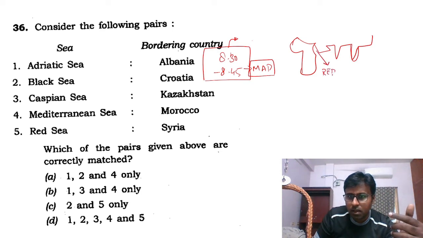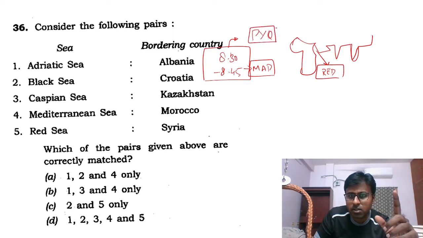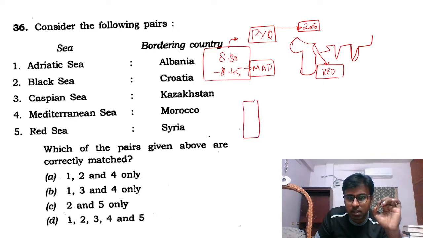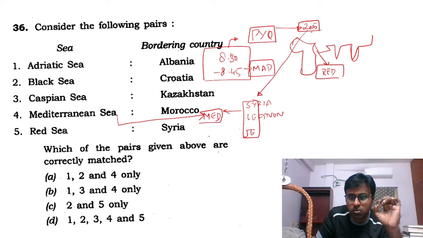Okay, wow. And again, previous year question paper. Why you should see previous year question paper is that there was a question in 2015 where they gave a list of countries in the region, including Syria and Lebanon and Jerusalem, and they asked which is closer to Mediterranean Sea. If you had solved this question, you would know that Syria is not closer to Red Sea.